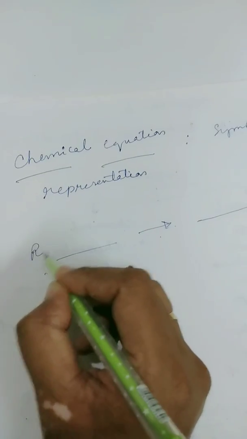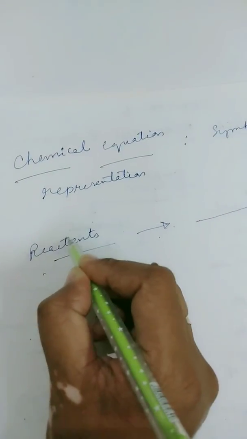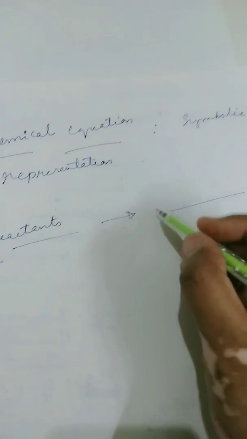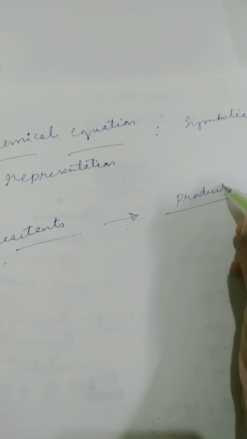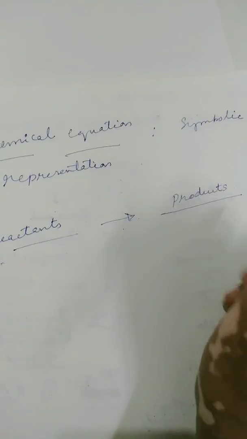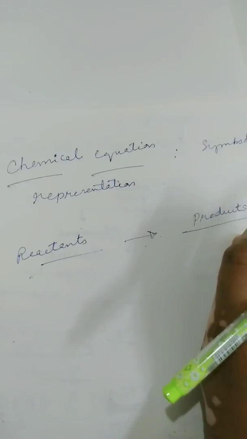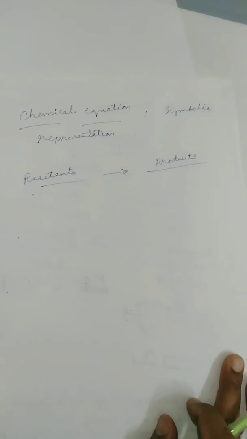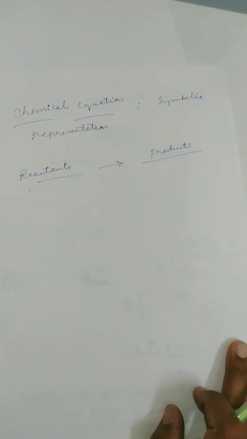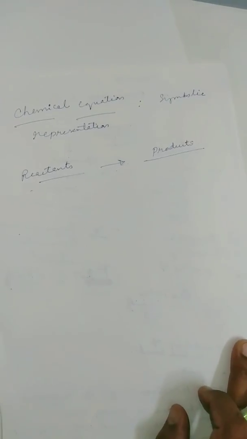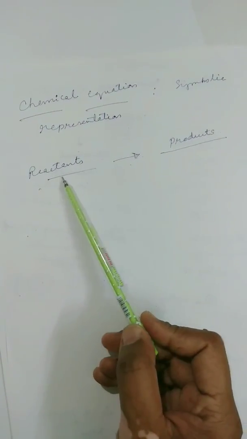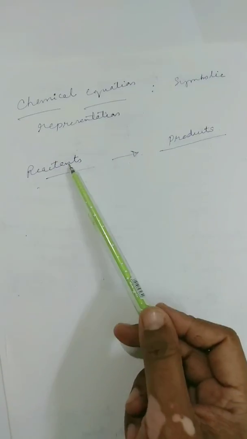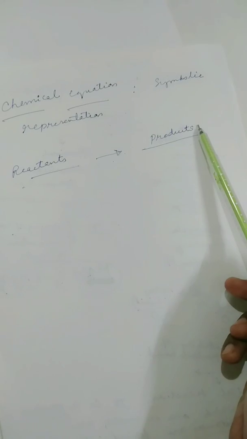So here, reactants, one or more reactants, and towards the right hand side we write the products that are formed. So what is a chemical equation? For our convenience sake, it is the symbolic representation of a chemical reaction that is taking place, wherein the reactant entities are given on the left hand side and the products are written on the right hand side.